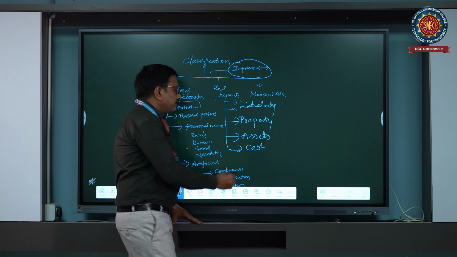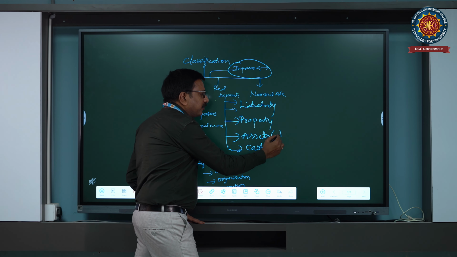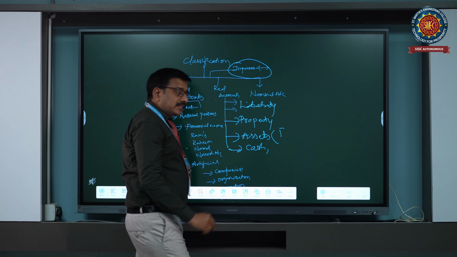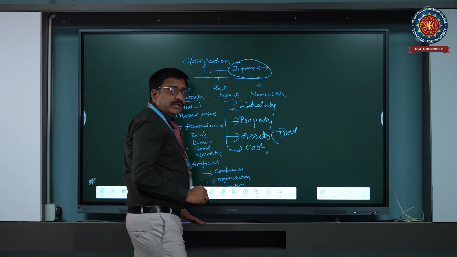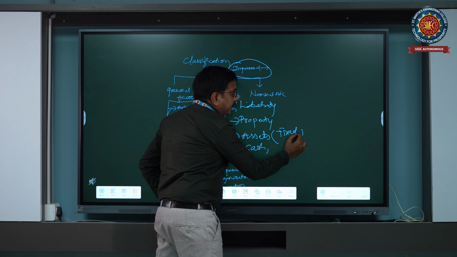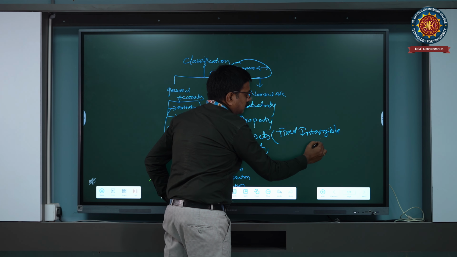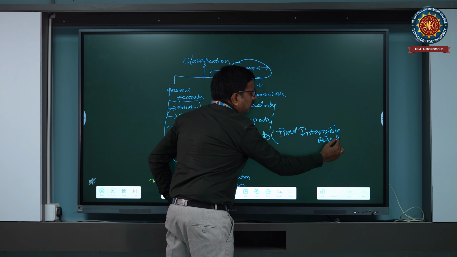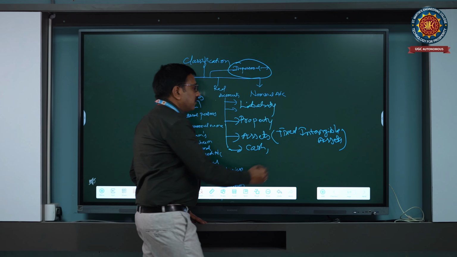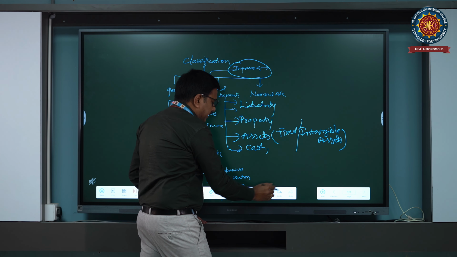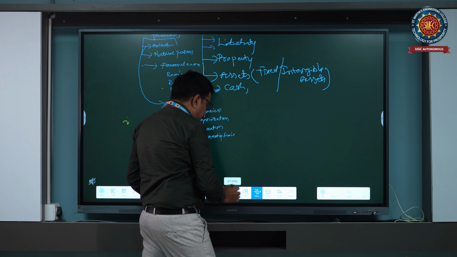Real accounts may relate to cash, or to assets, physical or fixed assets, and not only fixed assets, we also consider intangible assets. In fixed assets there are many types.